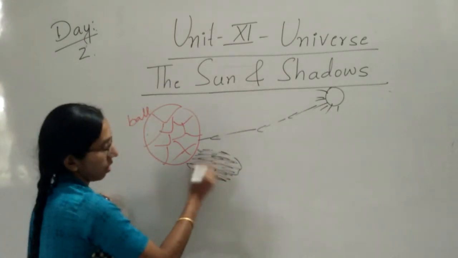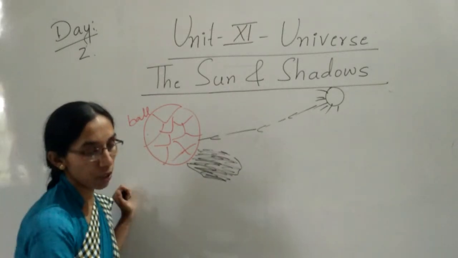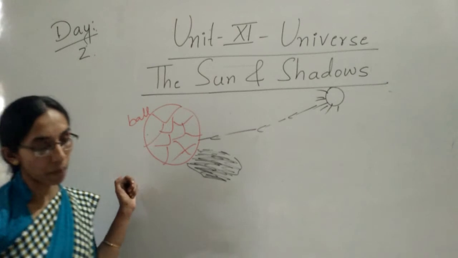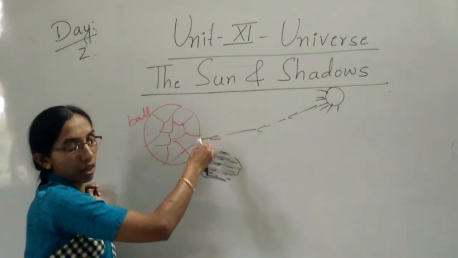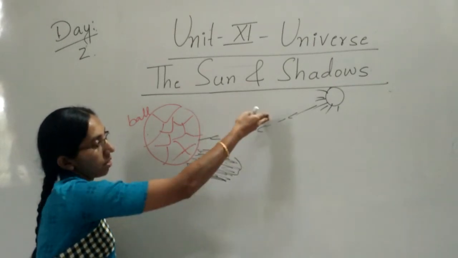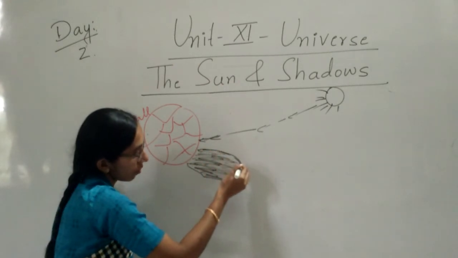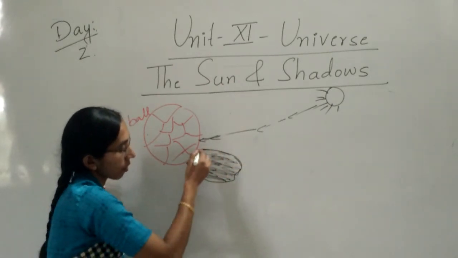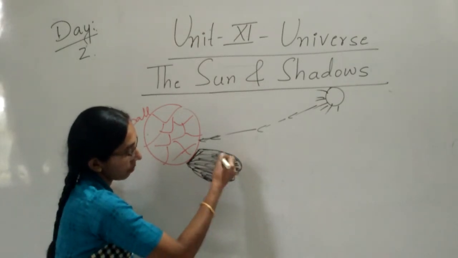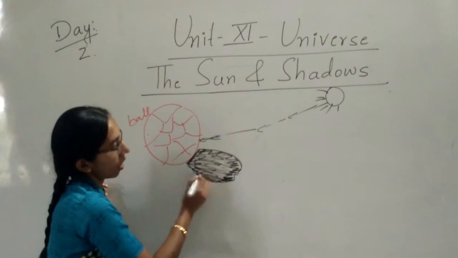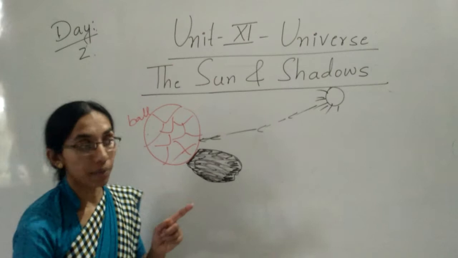Just you can see. Here the rays can pass, but here it cannot pass. So it cannot pass an object when it's blocked. It's blocking the direct rays of light. So we can see the shadow of the ball. You can see here, this is the shadow of the ball. Clear? All right, see one more time.